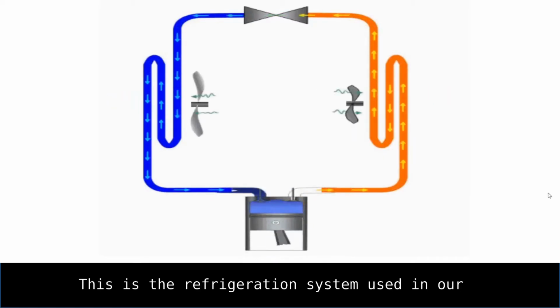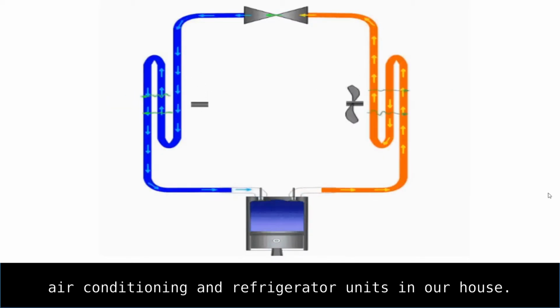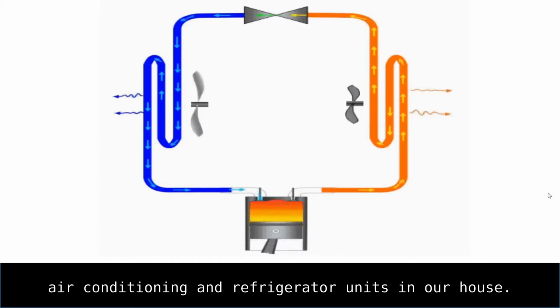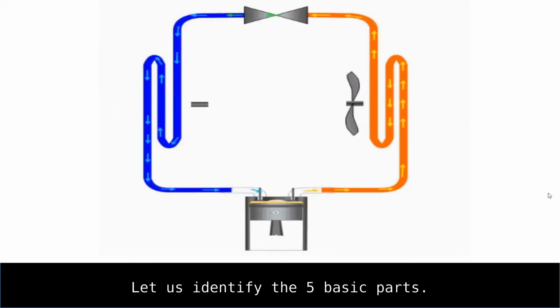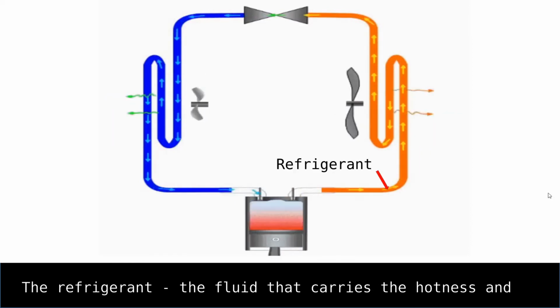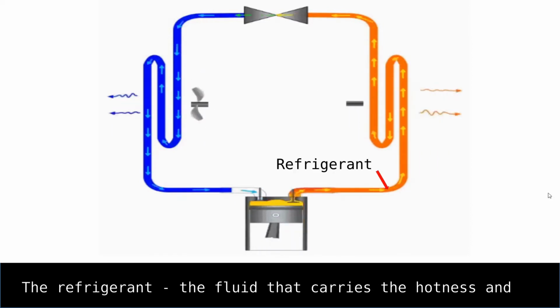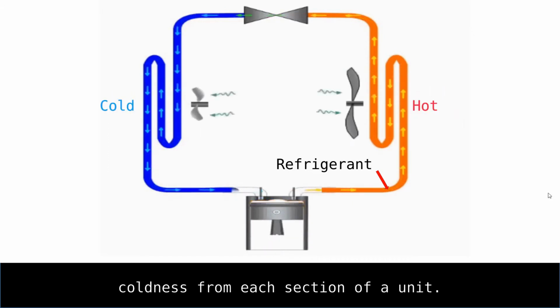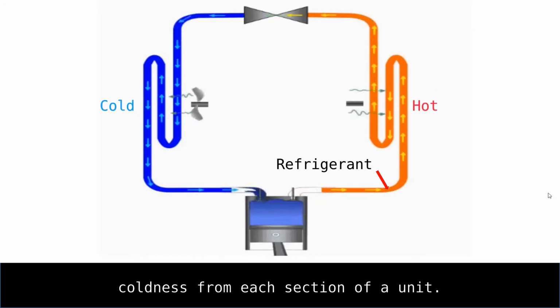This is the refrigeration system used in our air conditioning and refrigerator units in our house. Let us identify the 5 basic parts. The refrigerant. The fluid that carries the hotness and coldness from each section of a unit.